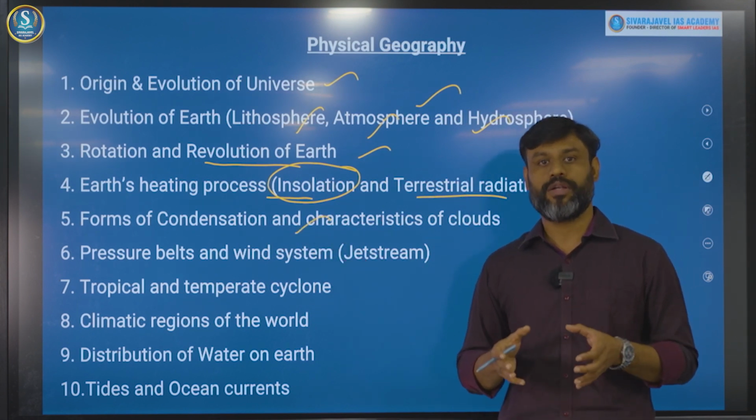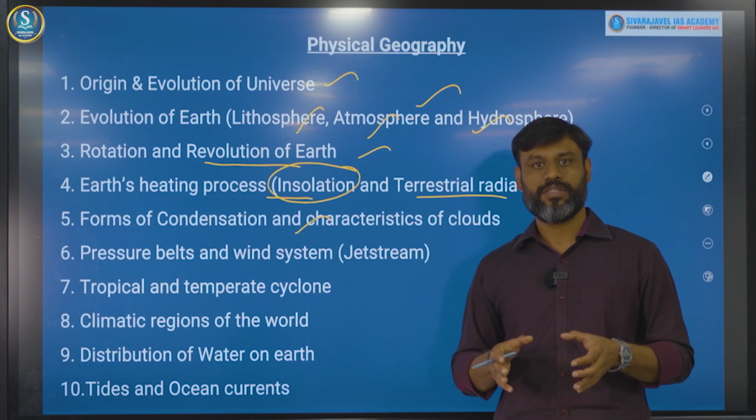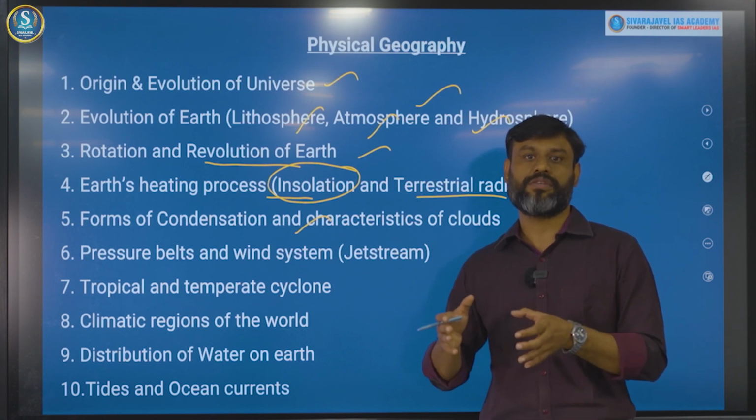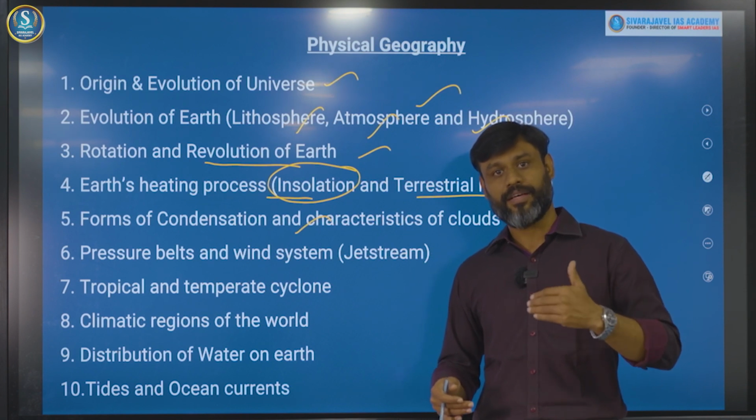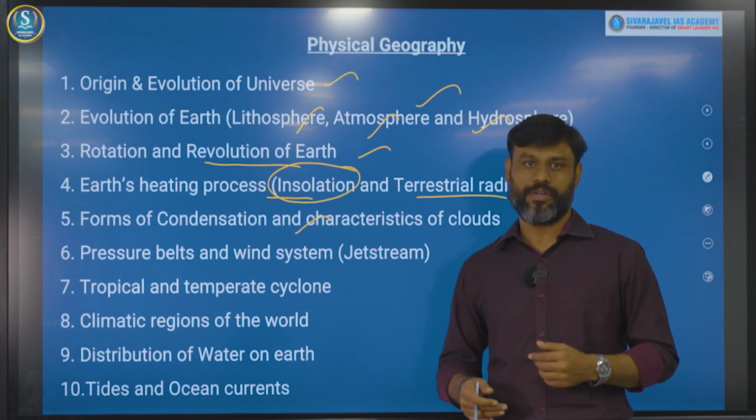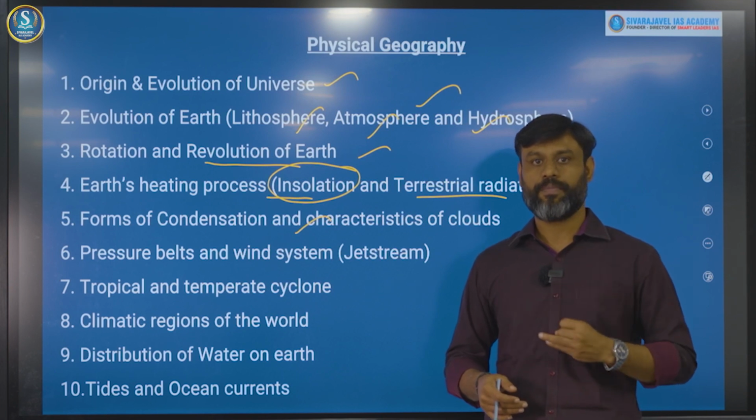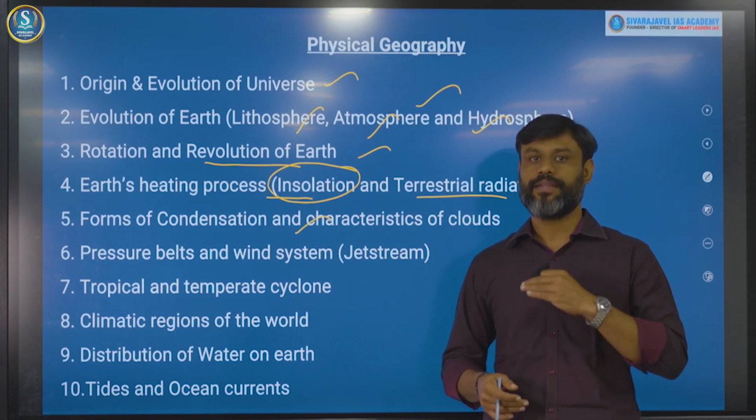Then the most important topic of the entire climatology is the permanent pressure systems. Temperature is one of the important factors behind the determination of pressure belts of the world. Equatorial low pressure belt, subtropical high pressure belt, subpolar low pressure belt, and then polar high pressure belt.